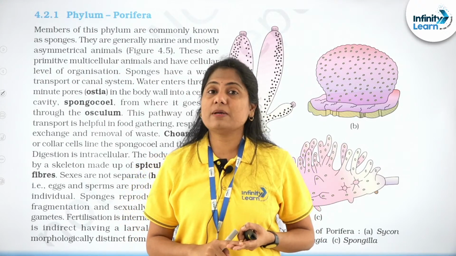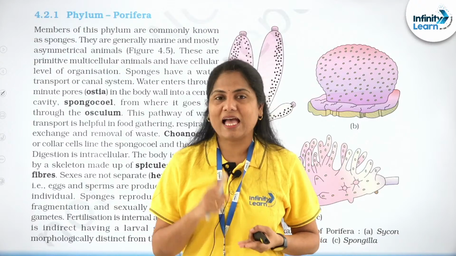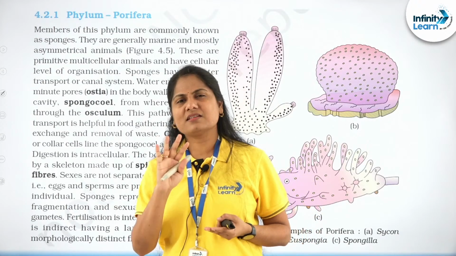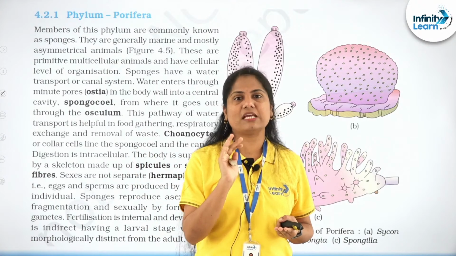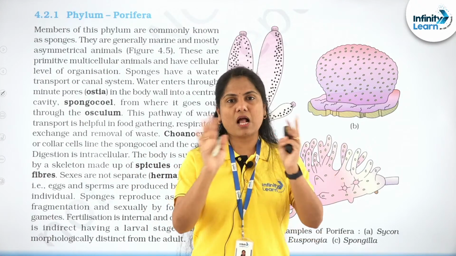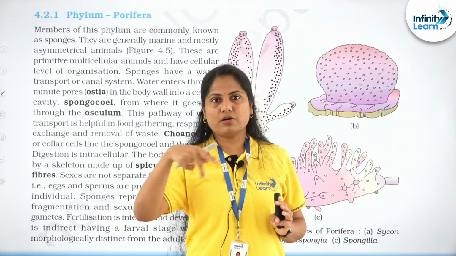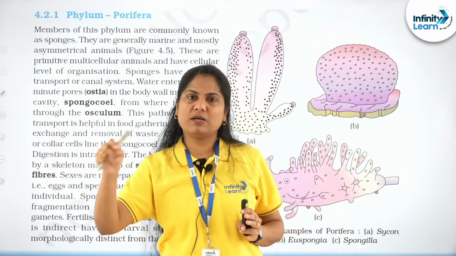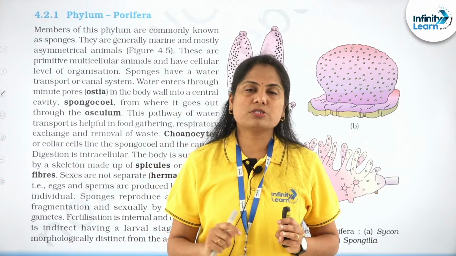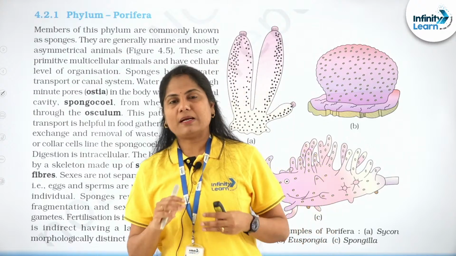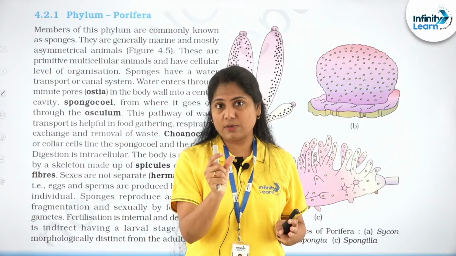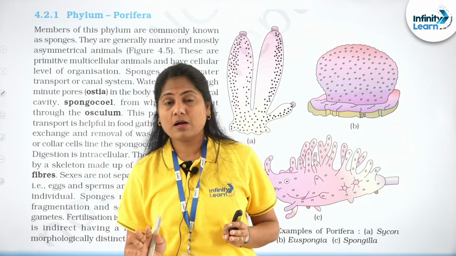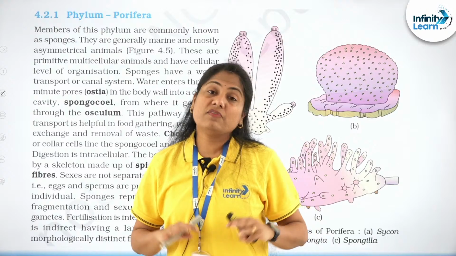When it comes to symmetry, they are mostly asymmetrical, right? And certain of them are radially symmetrical. It's important we remember this for the statement questions. Generally, if you are asked which of the following examples is asymmetrical, go for the sponge example given there. But statement-wise, pay attention to this word, mostly asymmetrical, right? Not all of them are. There may be questions like 'without exception'.